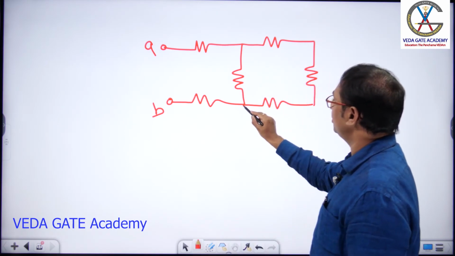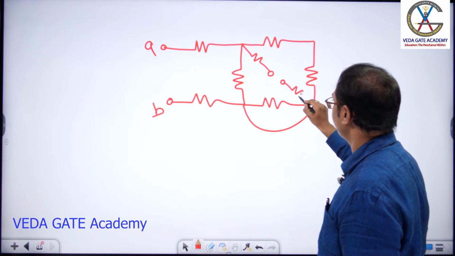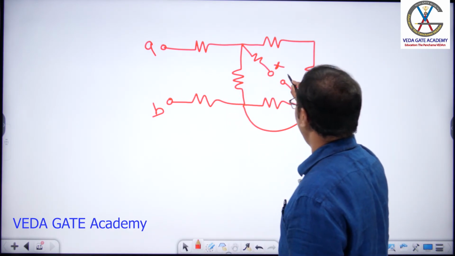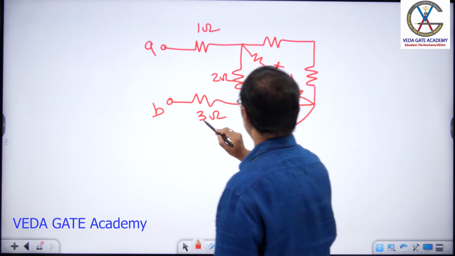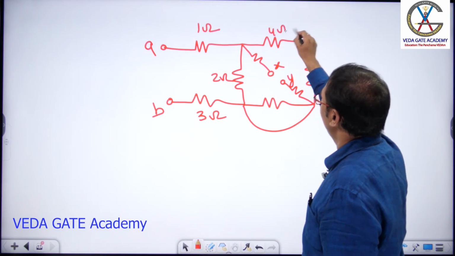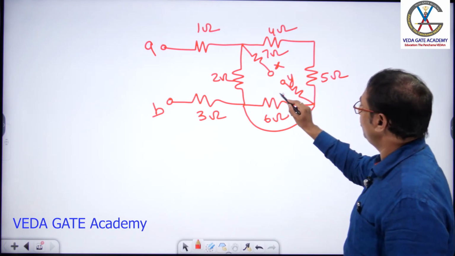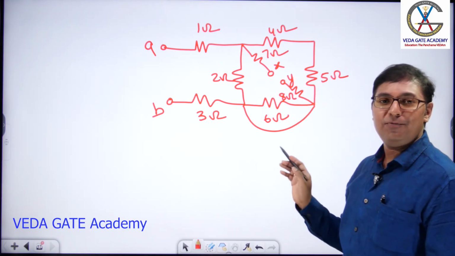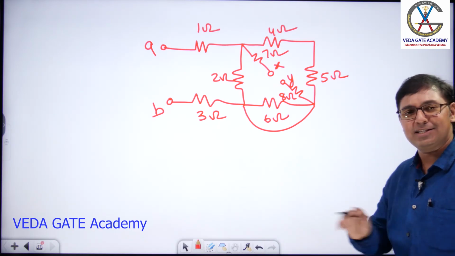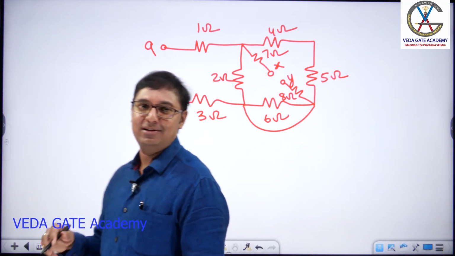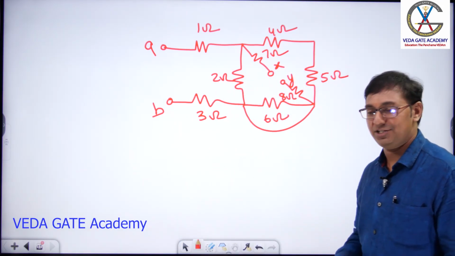Let us short this wire like this. We can also put an impedance like this here. This is some X and Y. Let us take the values: 1 ohm, 2 ohm, 3 ohm, 4 ohms, 5 ohms, 6 ohm, 7 ohm and 8 ohm. If you do this, I can say perfectly that you are confident in series-parallel reduction techniques, and any circuit you can easily solve. It's an open challenge, dears. If you are able to solve this, or even if you understand this, I can say you are perfect with series-parallel reduction techniques.